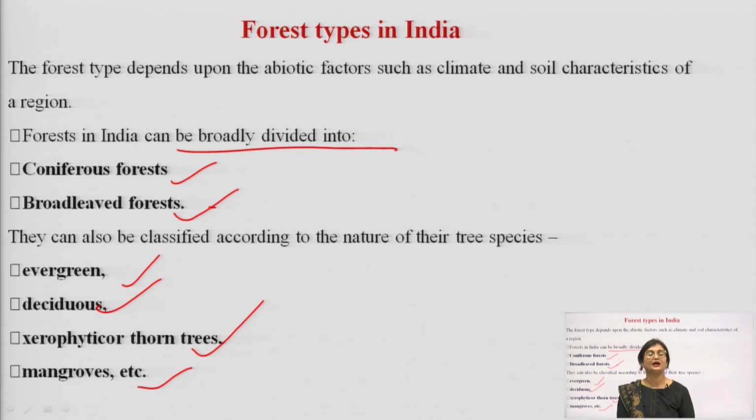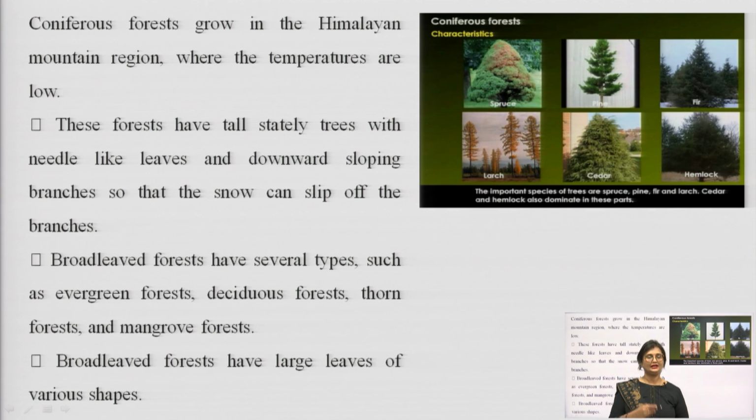So, depending upon the type of plant species or the type of flora, the forests in India can be classified as follows: evergreen forests, deciduous forests, xerophytic, thorn trees and mangrove forests. Now we shall look into each of these one by one.